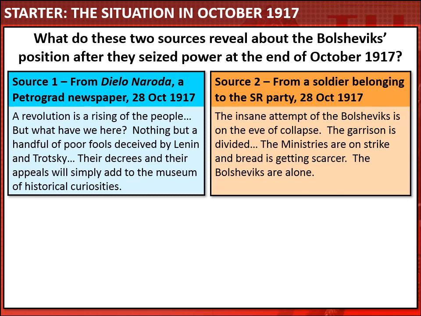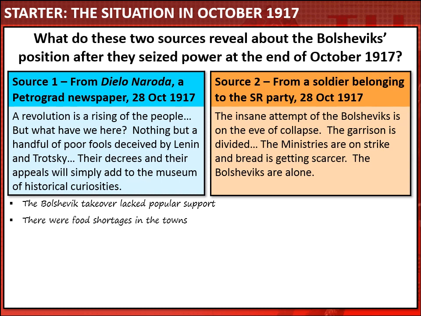Okay, so let's look at some possible answers here. These two sources were really interesting, weren't they? Because they painted quite a bleak picture of the situation which the Bolsheviks found themselves in after taking power. They make clear that the Bolsheviks lacked popular support when they seized power at the end of October. They didn't appear to have much public backing.